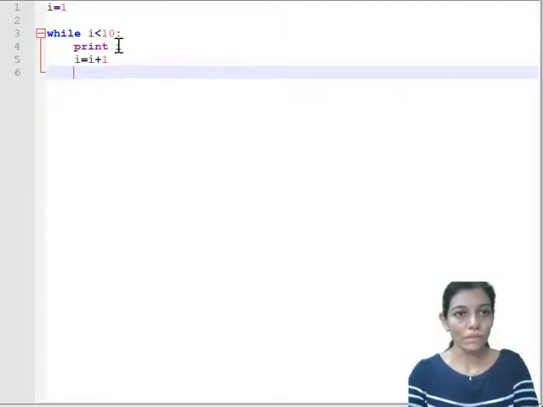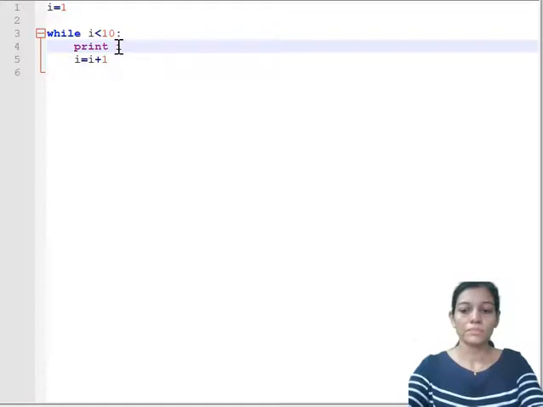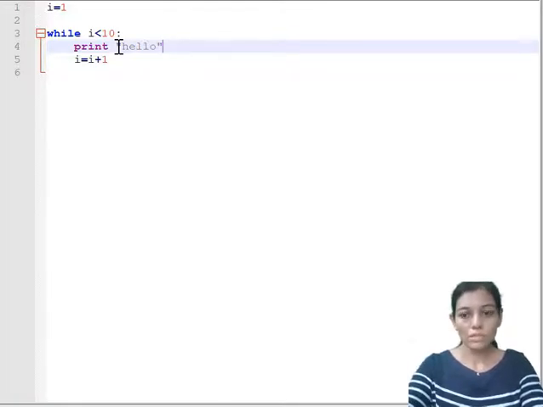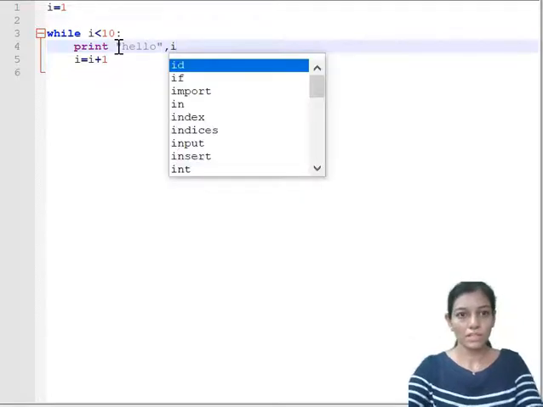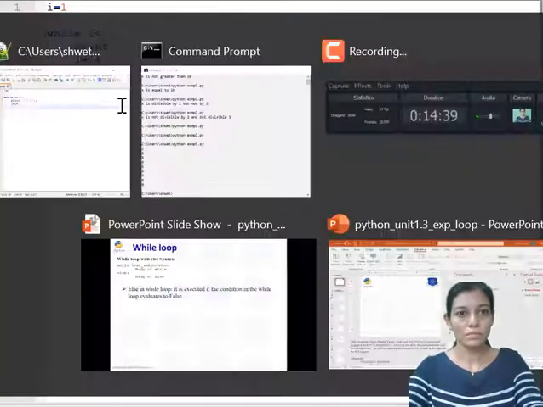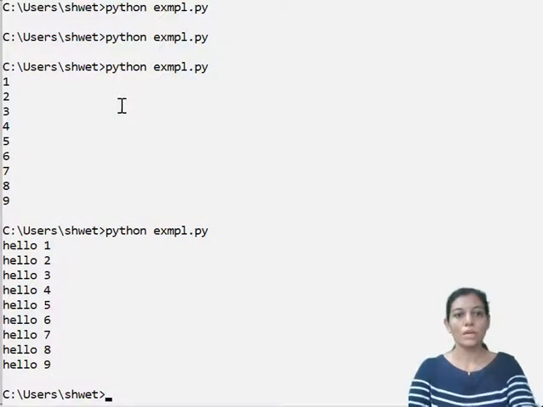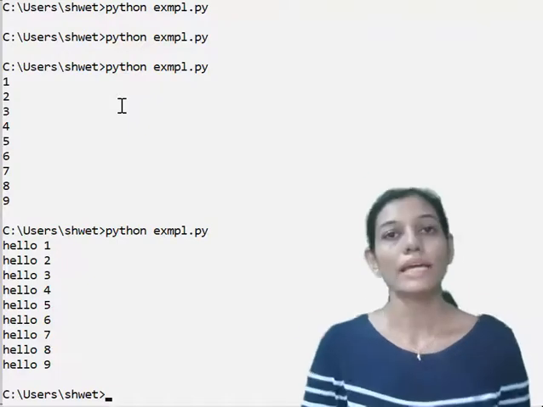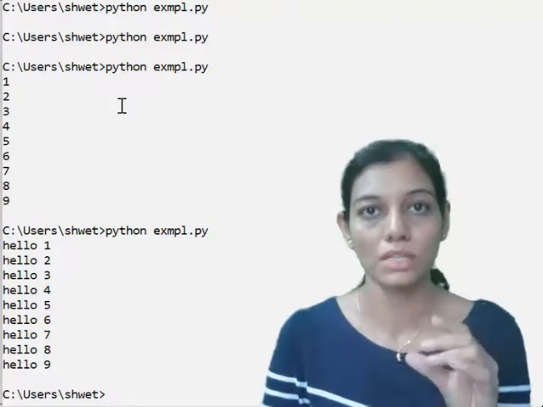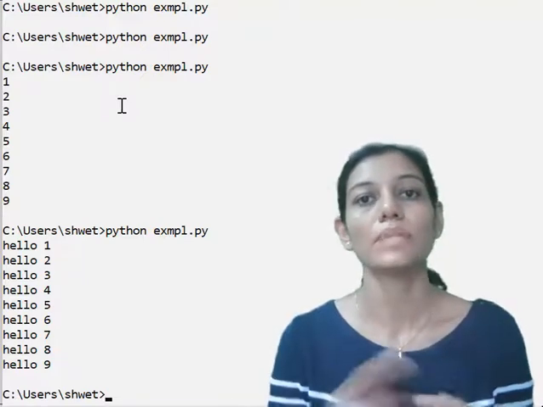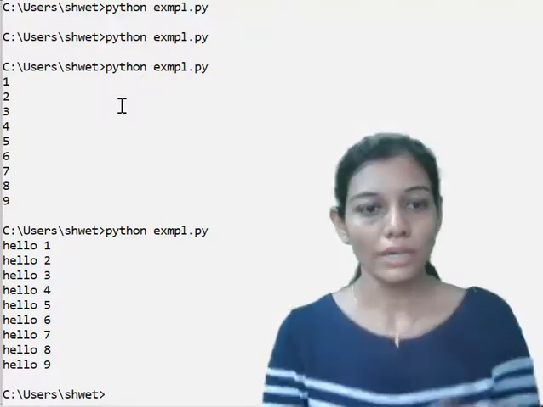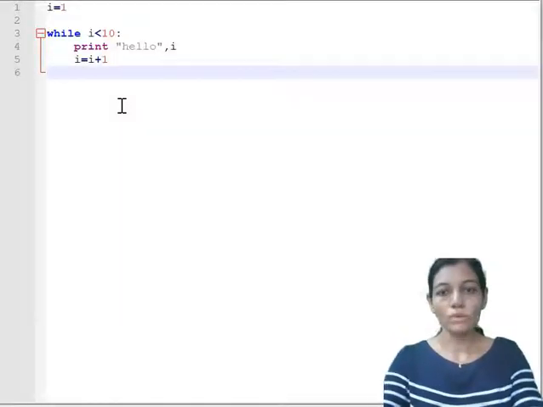So if I want to print say hello many times, and if I am telling you to print hello many times, so here I can also include the iteration variable, that is i. So let us make this change and re-execute it. So hello 1, hello 2 and onwards. So this is the way how we can iterate through the same set of instructions, the same set of code, so that it will be executed repetitively, right? So this is all about while loop.